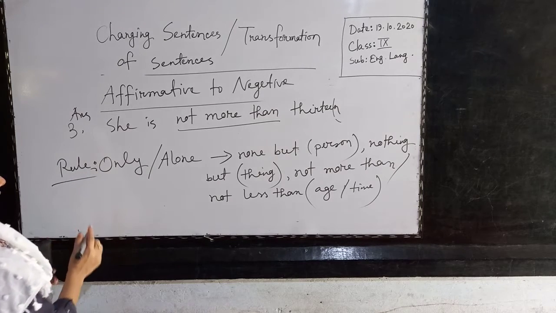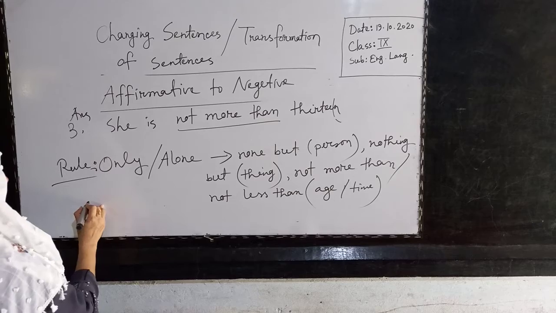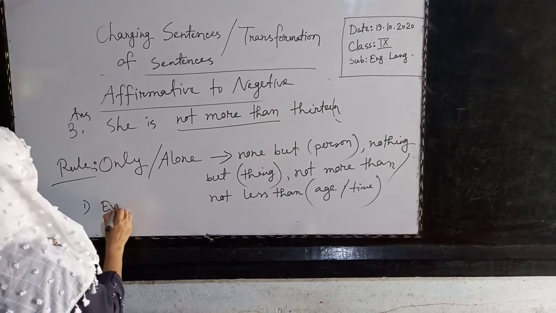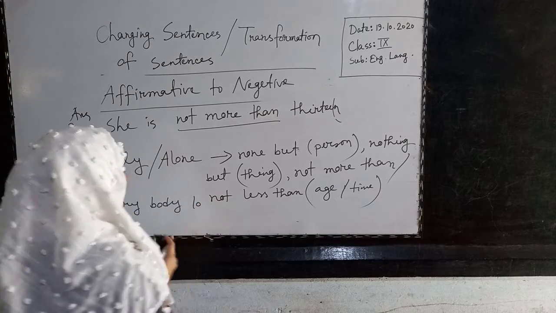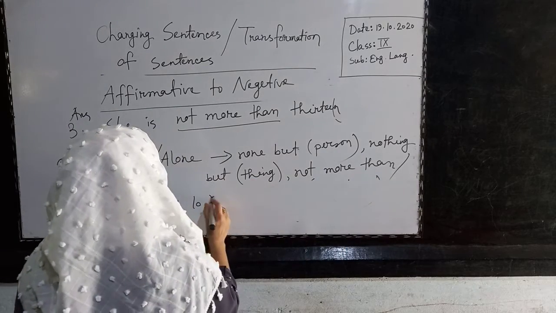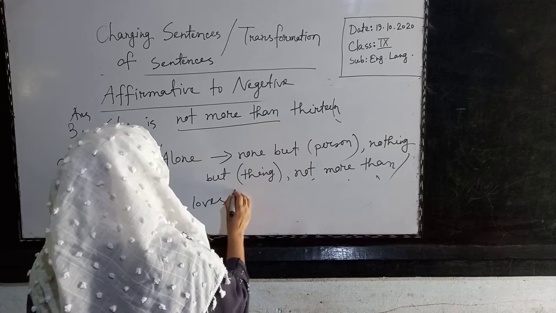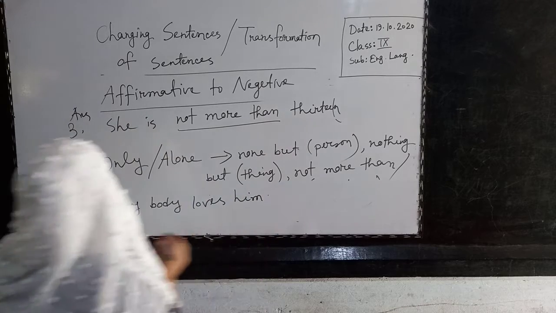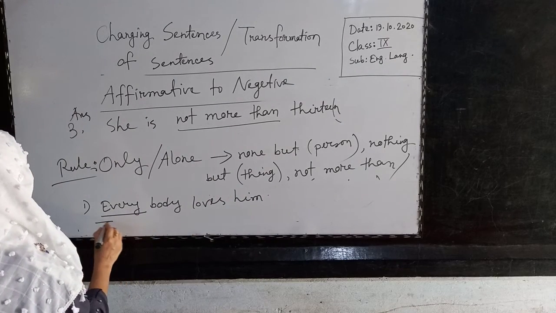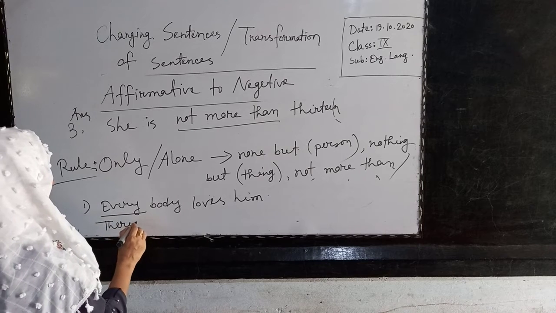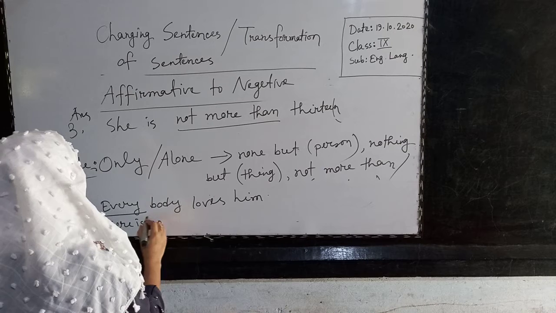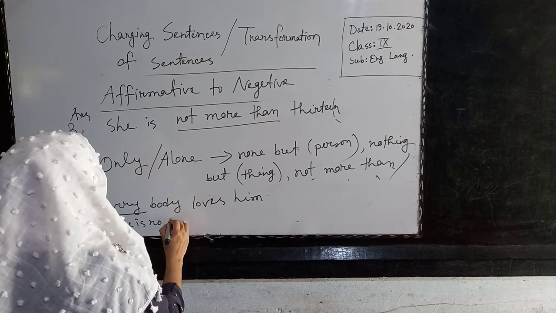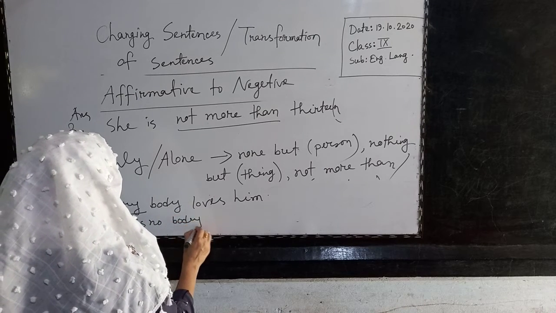Now another sentence, with every. Look, everybody loves him. When you see any every in the sentence, write there is no. Then write the word, body or man or whatever is written: there is no body.